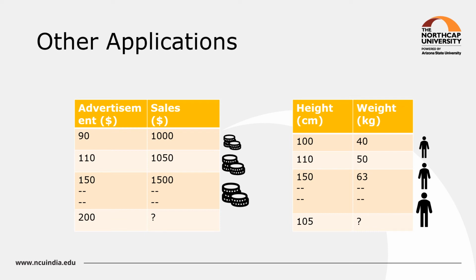So looking at these applications, we can say that linear regression can be used in those applications where the output variable or the target variable is continuous in nature. For example, sales, weight, age, salary, price of a house. So these are all continuous variables, and the independent variables can be continuous or categorical in nature.